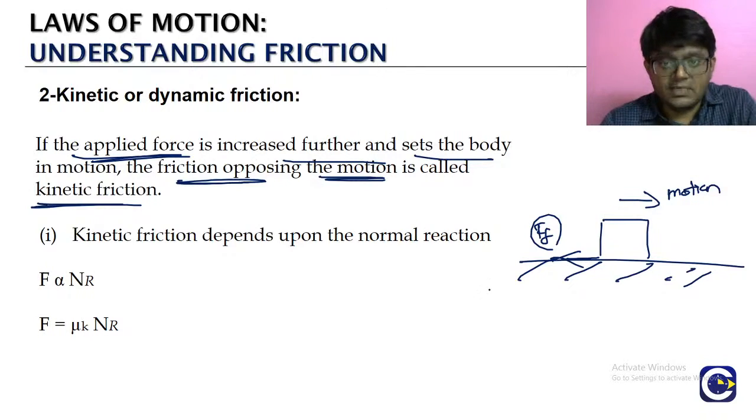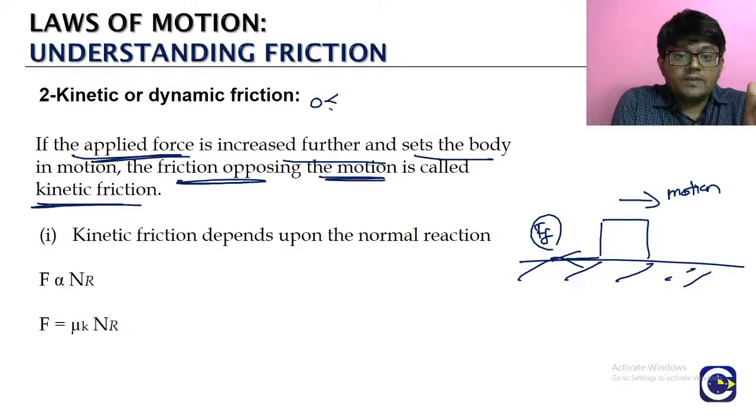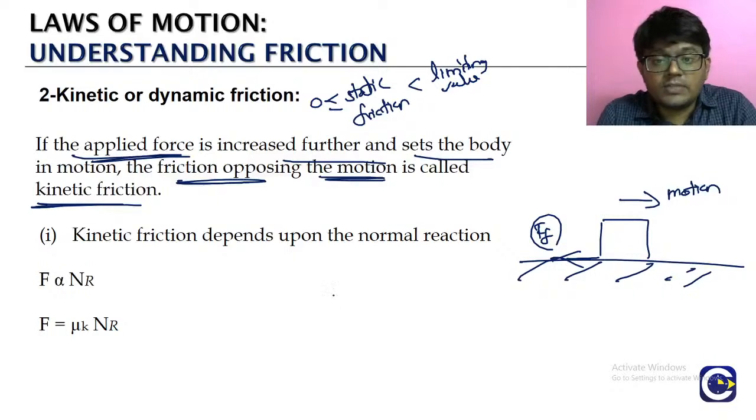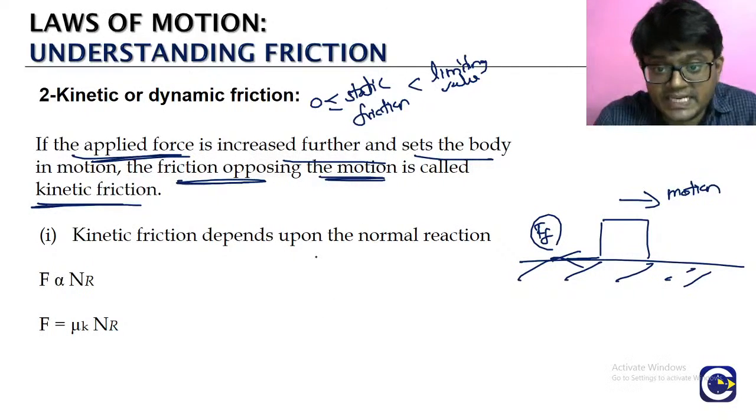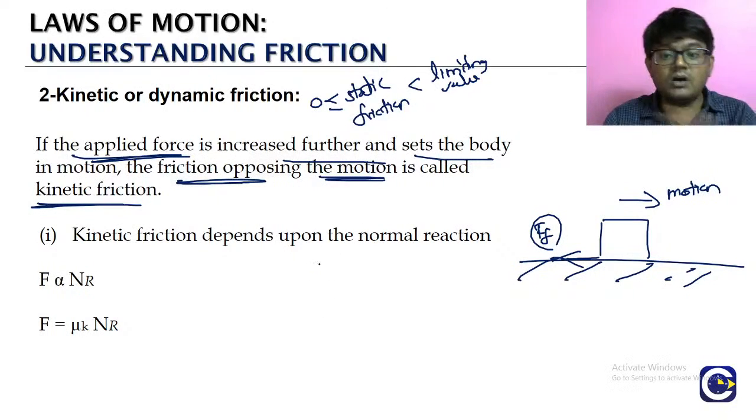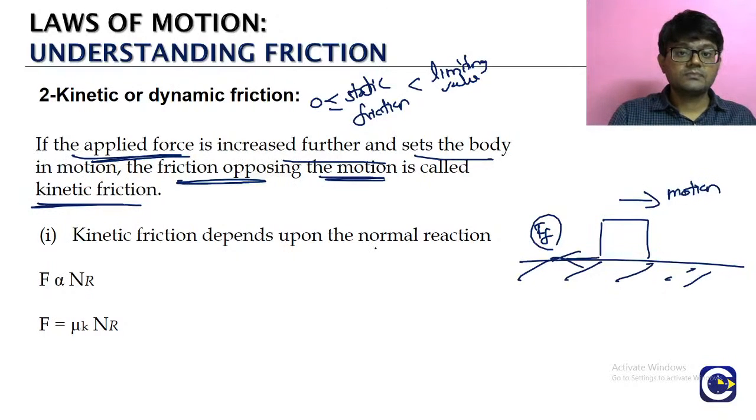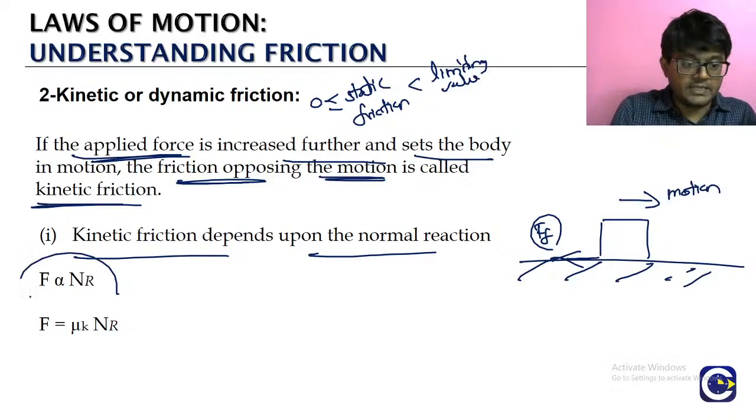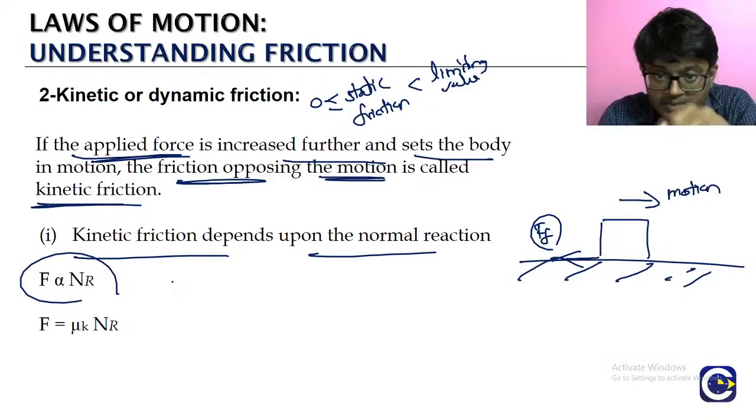Static friction is variable; its value keeps changing, from 0 up to that limiting value. But kinetic friction, do you know, it is going to be a constant value. And what is the value of the kinetic friction? It depends upon the normal reaction. Kinetic friction is directly proportional to the normal reaction.